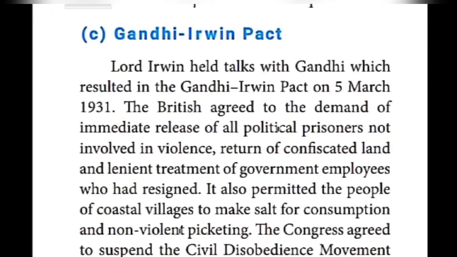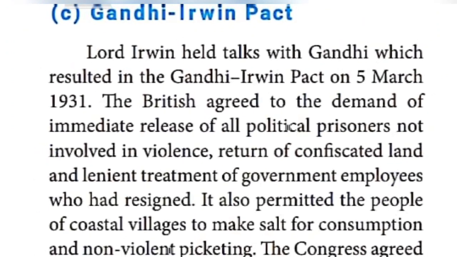The next topic given is the Gandhi-Irwin Pact. At that time, who was the Viceroy of India? Lord Irwin. He conducted a peaceful talk with Gandhiji, because no Congress people had attended the first round table conference held in London in 1930. That talk resulted in the Gandhi-Irwin Pact.